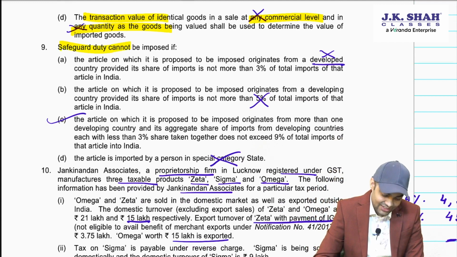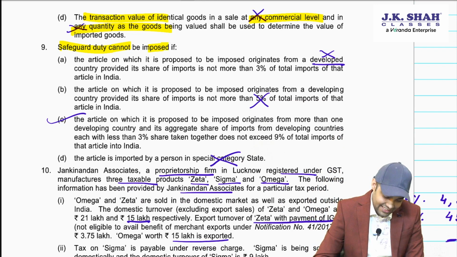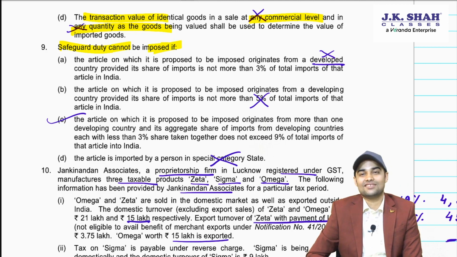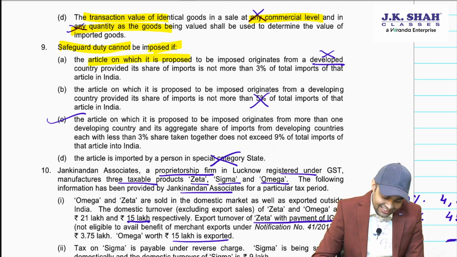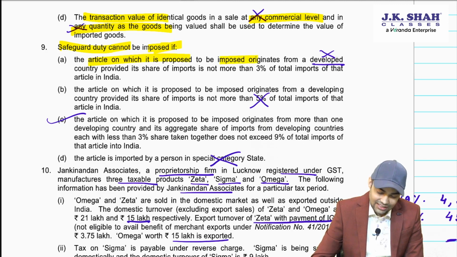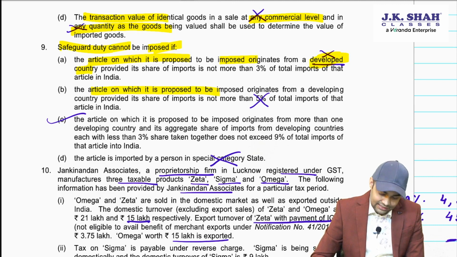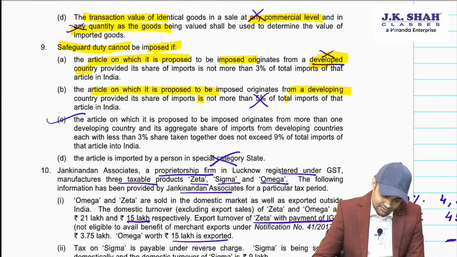Safeguard duty cannot be imposed if. Cannot be imposed. So we will have to find out when it cannot be imposed. That means when do you get an exemption from safeguard duty? The article on which it is proposed to be imposed originates from a developed country. Sorry, developed country does not have any exemption. The article is coming from a developing country, not more than 5%. Sorry, this is also a wrong statement.